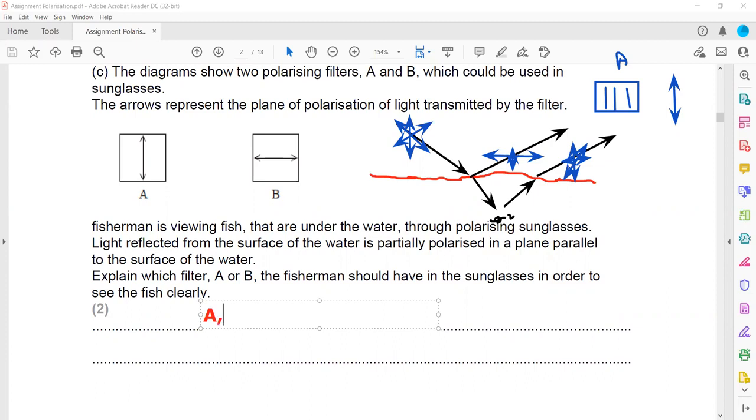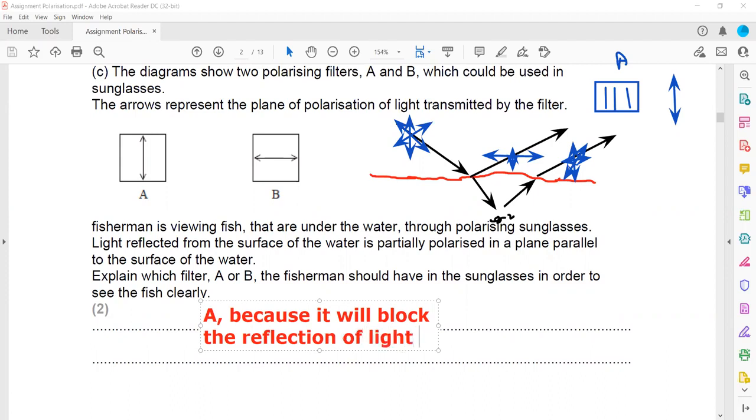So we will write A, and the reason is because it will block the reflection of light, as the plane of the filter is perpendicular to the reflected light. You can use the terms polarizer, filter, analyzer. These are the terms used for filter.